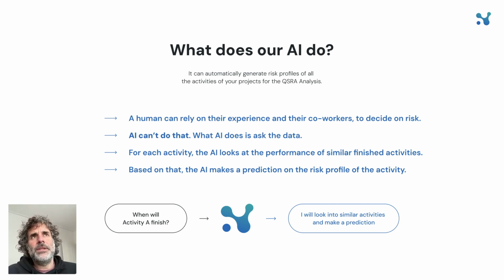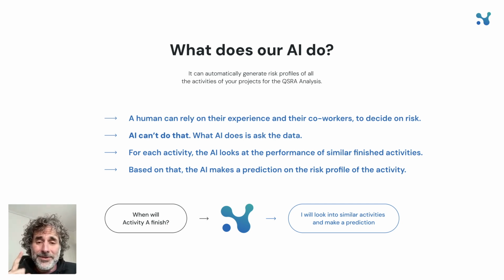So essentially, what does this mean? You want to do a QSRA analysis, you want to do a risk analysis. As a human, you use your expertise. You can ask people, you have experience, you know which activities are risky, you know a way to express this risk. You will gather your work colleagues in a room, you will do a risk workshop and decide together on some more difficult activities. AI cannot do any of that.